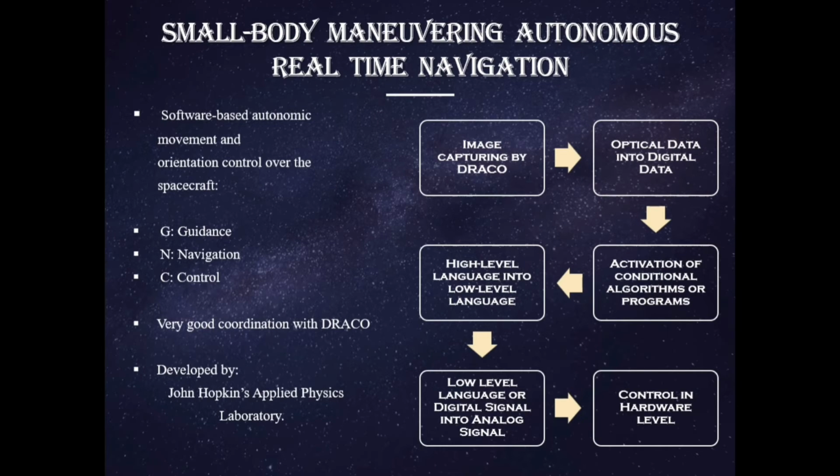So those have to be converted into analog signals. After conversion into analog signals, the analog signals control the hardware at its level. That means they control the navigation system at the hardware level. And this is why the orientation is maintained while traveling through space.